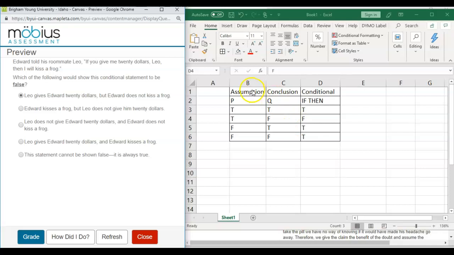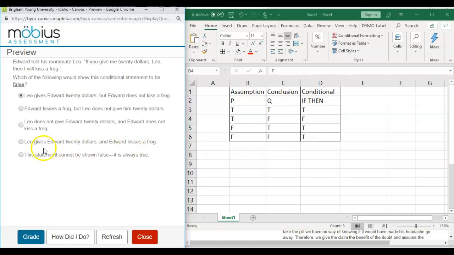So the assumption was false and the conclusion was false, but because Leo didn't give him $20, we have to say it's true, because Edward might have kissed the frog if Leo had given him the money. So we can't say that it's false because he didn't give him the money.